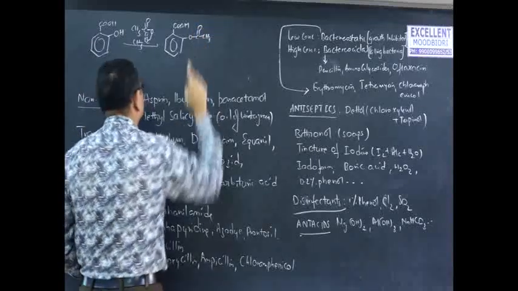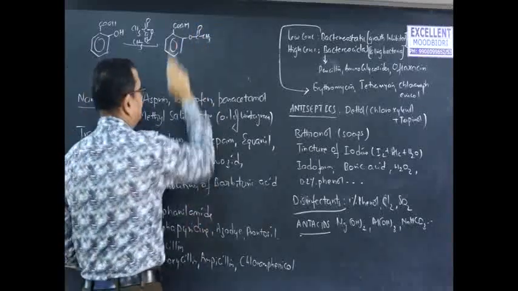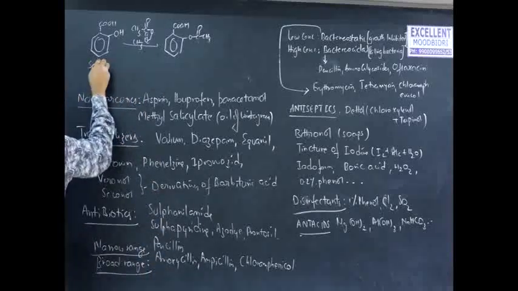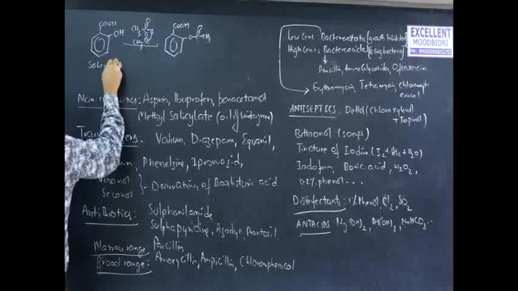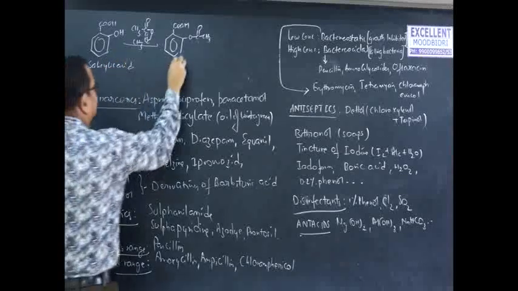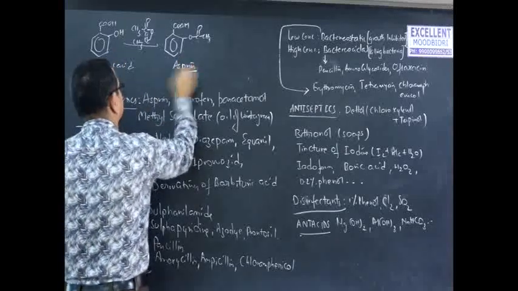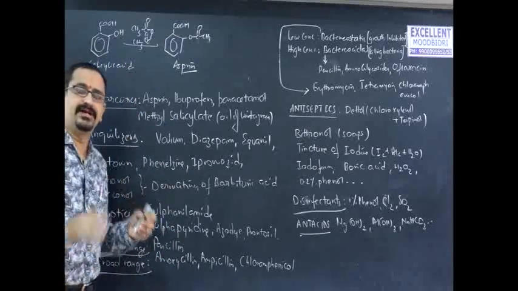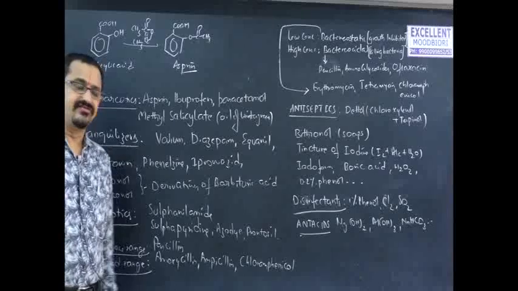See, this is an acetyl group, right? So, ortho-acetylated benzoic acid. This is salicylic acid and this is aspirin. In this way, if it is given in NCERT, better you go through the methods of preparation.